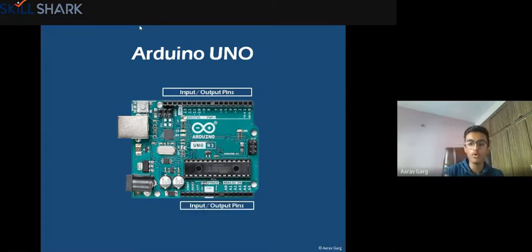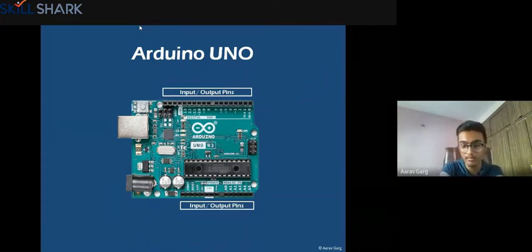So I'll go over the structure of this board, right? When you see this, there are many components on it, and it might seem very complicated to you, but believe me, it's not. It's just a small board. So it has various components.